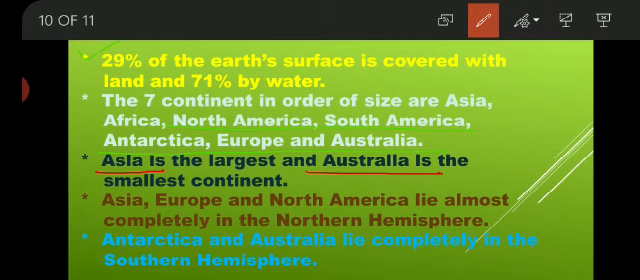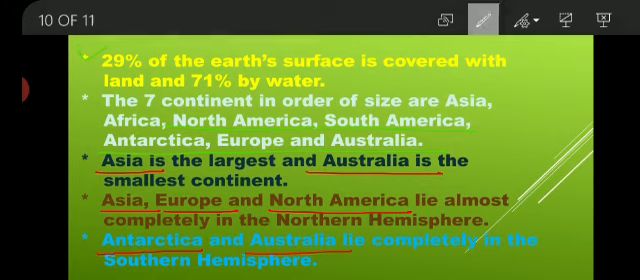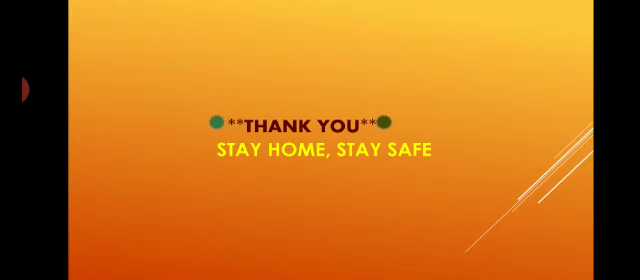Asia, Europe and North America lie almost completely in the northern hemisphere. Antarctica and Australia lie completely in the southern hemisphere. I hope you understood this much.